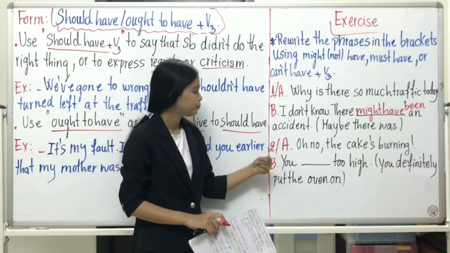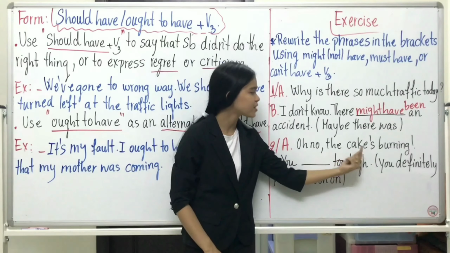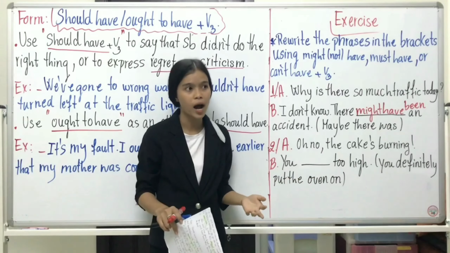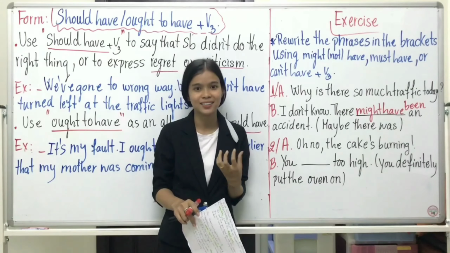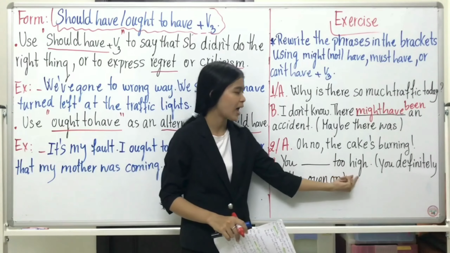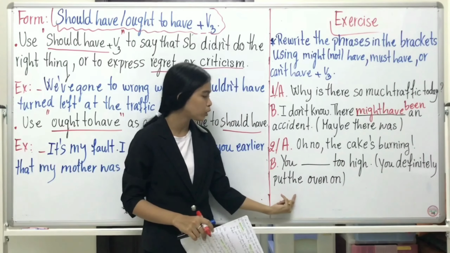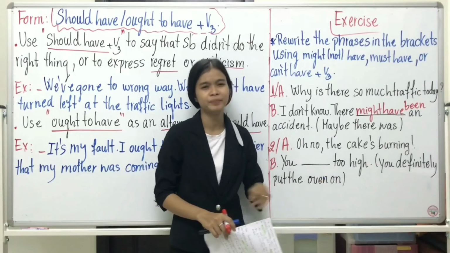So 2A. Oh no, the cake's burning. Wow, there might be black. So you blank too high. In the bracket they say that you definitely put the oven on.